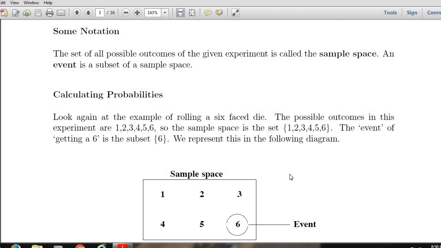Now we are going to discuss probability. Before discussing probability, you have to know about some basic concepts like random experiment, outcome, sample space, event, and so on.